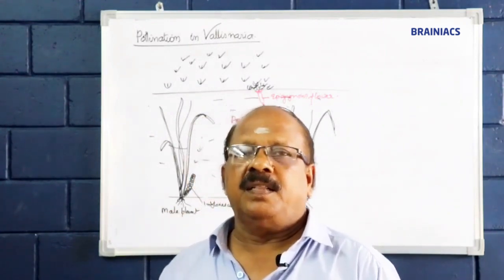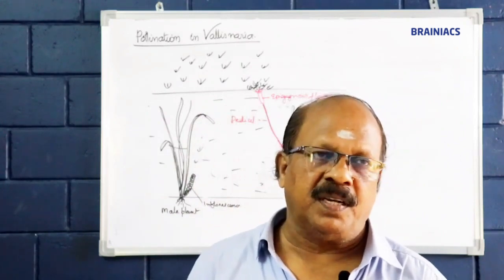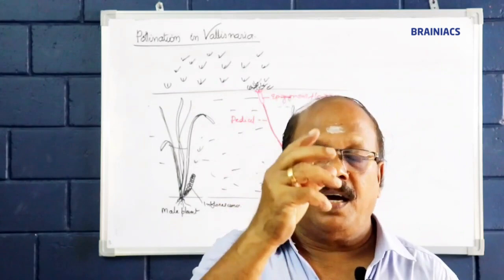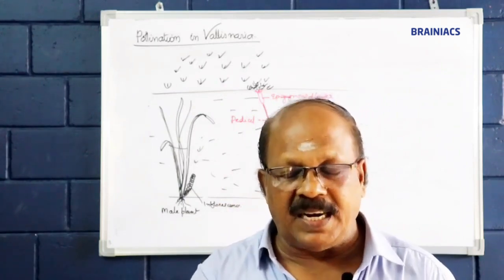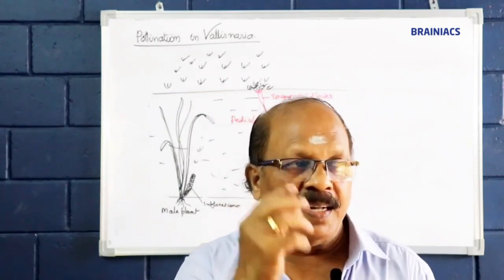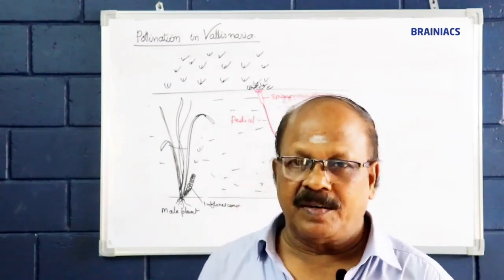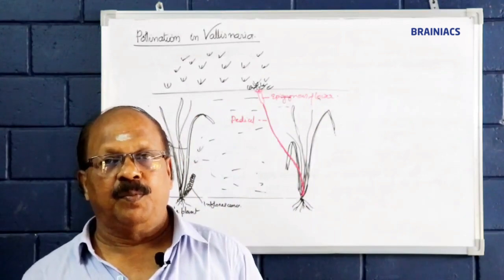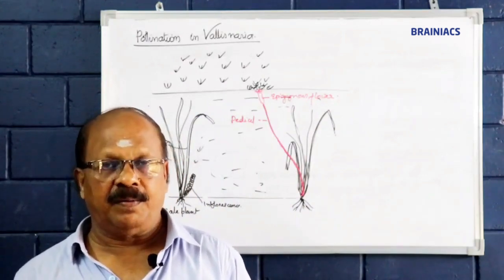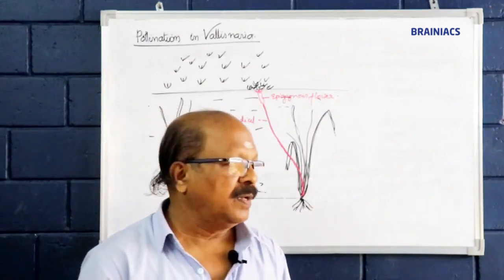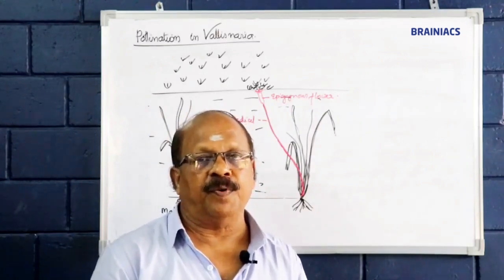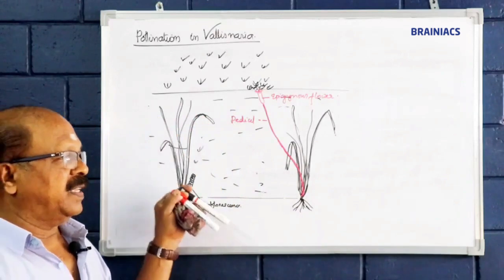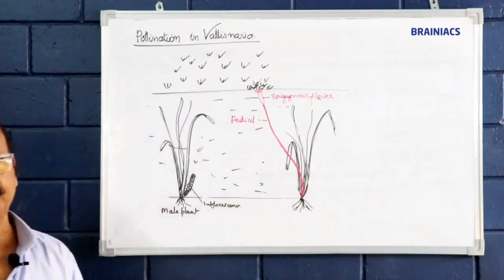After pollination, fertilization happens, and the pedicel coils so that the epigynous flower is drawn towards the bottom of the water, not the bottom of the plant. Then fertilization followed by fruit formation happens, and that is the nature of pollination in Vallisneria.